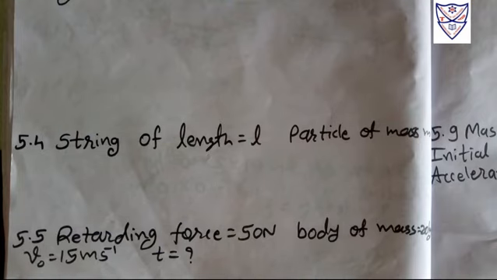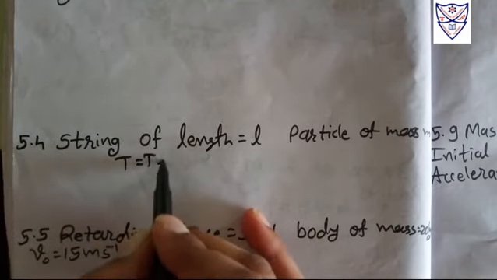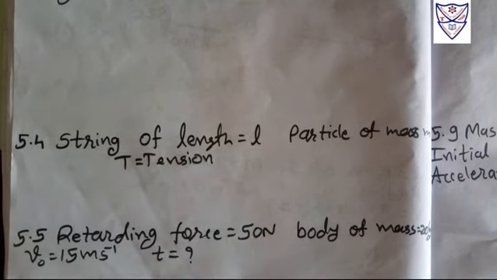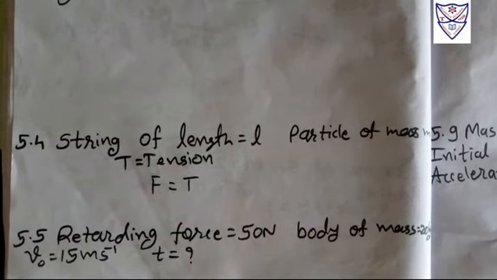Because of that motion, the tension on that string is T. What is the force that is acting on the string? Whenever the string is rotating in a circular path, the force is equal to tension, because the string length is not increasing or decreasing, it remains constant. That's why force and tension need to be the same.